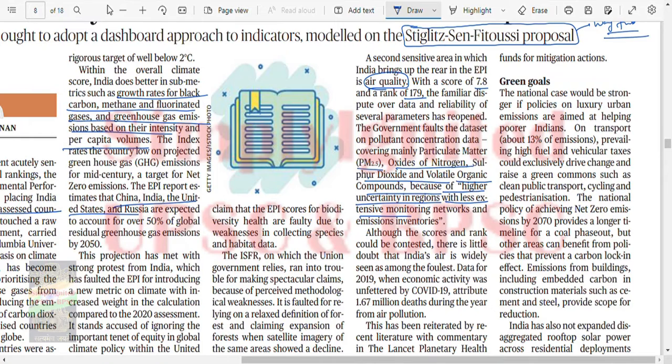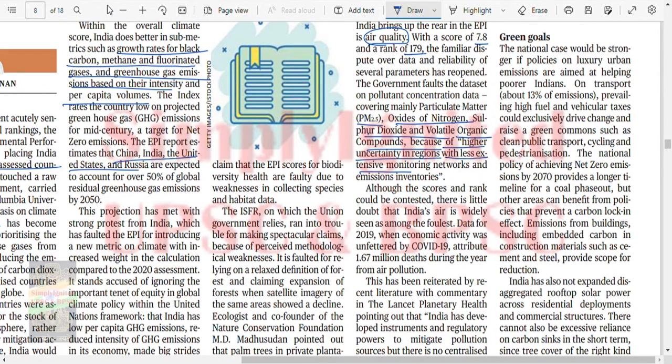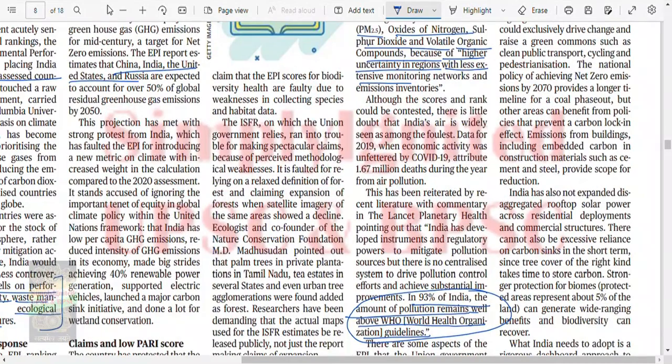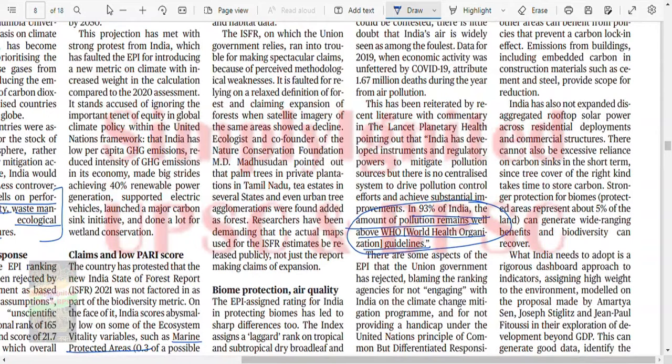Green goals. The national case would have been stronger if policies on luxury urban emissions were aimed at helping poorer Indians. On transport, prevailing high fuel and vehicular taxes could exclusively drive changes and raise green commons, such as clean public transport, cycling, and pedestrianization. The national policy for achieving zero emission by 2070 provides a longer timeline for coal phase out, but other areas can benefit from policies that prevent a carbon lock-in effect. Emission from buildings, including embedded carbon in construction material, etc., has provided scope for reduction.